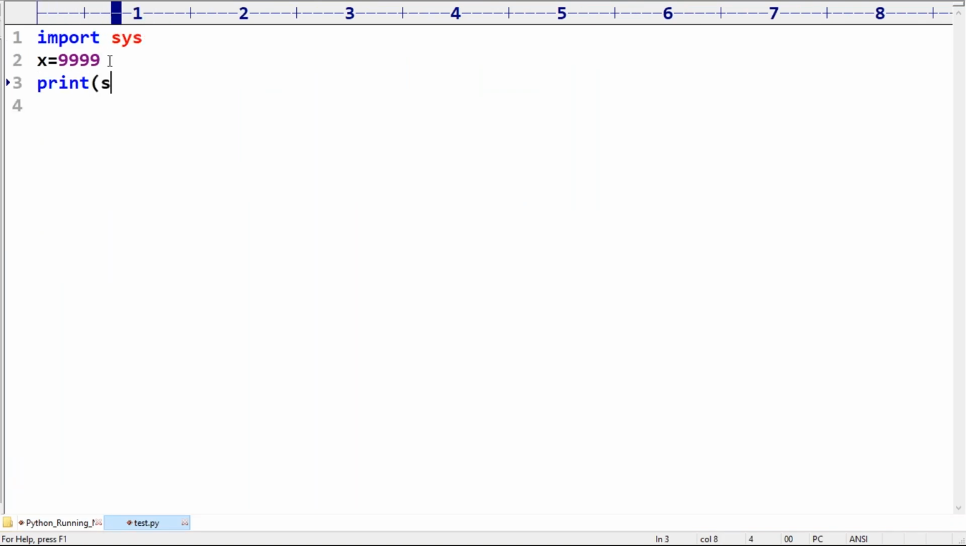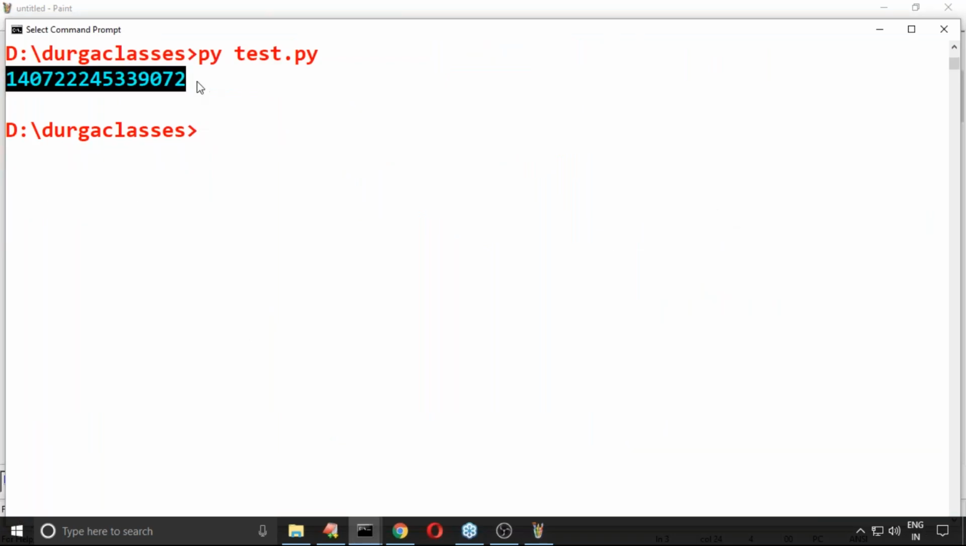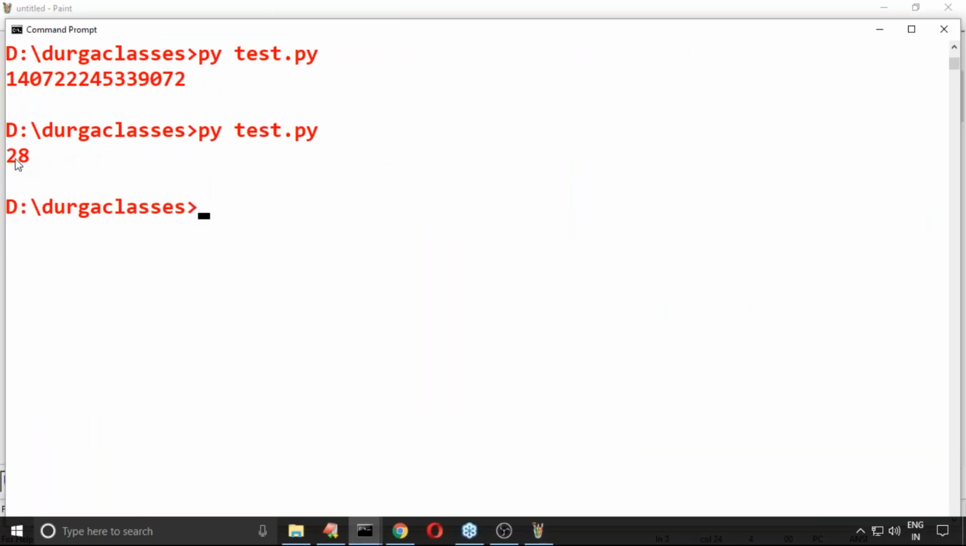Print sys.getsizeof(x). What is the size of this x? Now observe how many bytes there are. 28 bytes are there. By using 28 bytes, the data is stored. How many bytes are required to store this data? 28. Any doubt about this?